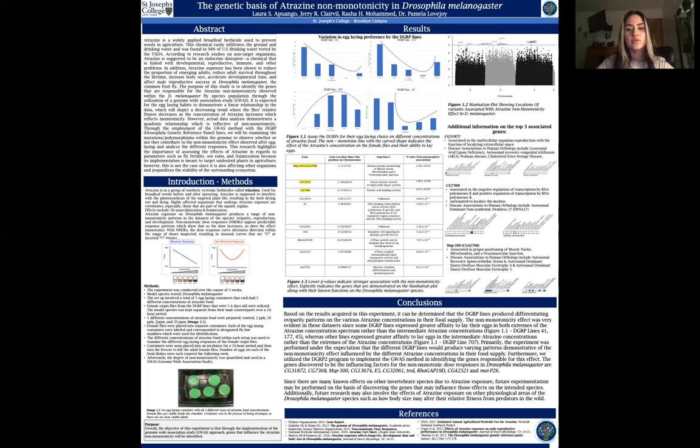Or future research may also involve the effects of atrazine exposure on other physiological areas of the Drosophila melanogaster species, such as how body size may alter their relative fitness from predators in the wild.